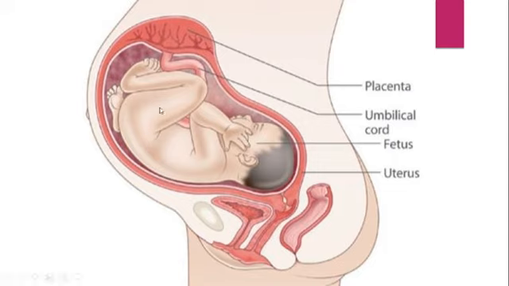So here you can see the structure of the baby inside the mother's womb. Here the placenta is there, which is supplying all the nutrients. The umbilical cord is there. This is the fetus, right? And the head will be turned downwards, you can see from this picture.